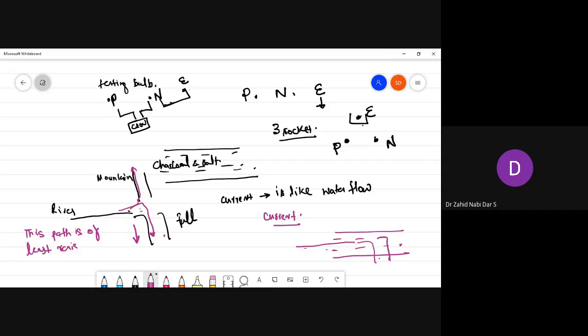It is giving least resistance to water flow, and the mountain is giving maximum resistance. That is the reason it is falling. Now, when we add salt and charcoal to our house and connect a rod to ground outside our home, what happens if there is some leakage current? Some leakage happens via some loose connection.